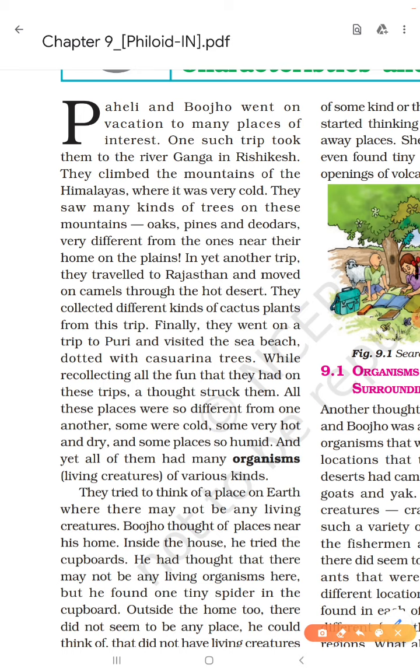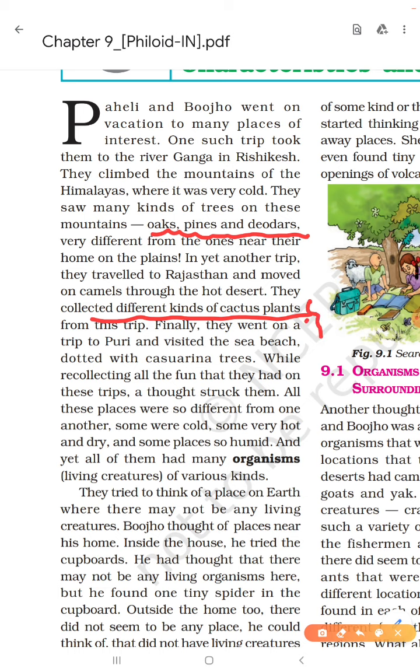They saw the hot desert and camels, moved on camels, and collected different kinds of cactus plants. Observe, dear students, that they are finding different kinds of plants also. When they were in Rishikesh, they got oaks, pines and devdars, but in Rajasthan they got different kinds of cactus plants.